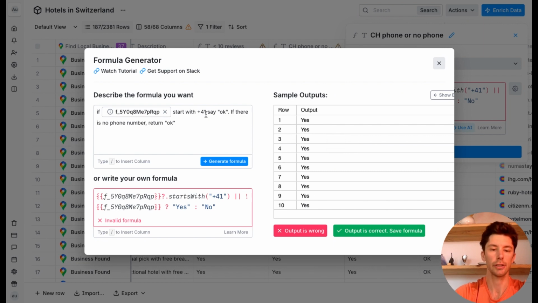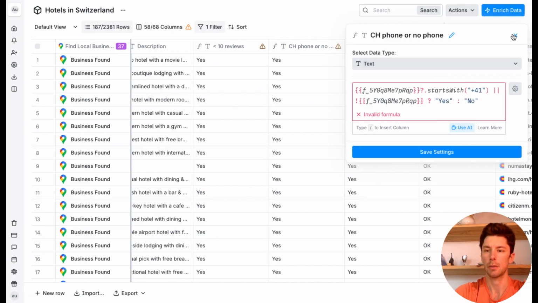So just to show you, here's the formula. It's a bit weird here because I deleted the phone number column from my table. But basically, if the number starts with +41, say okay or yes, or if there is no phone, okay, because sometimes hotels don't have phones on Google Map, and otherwise say no. Here it doesn't show, but yeah, that's how it worked.